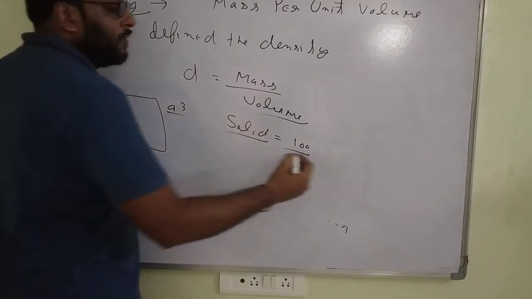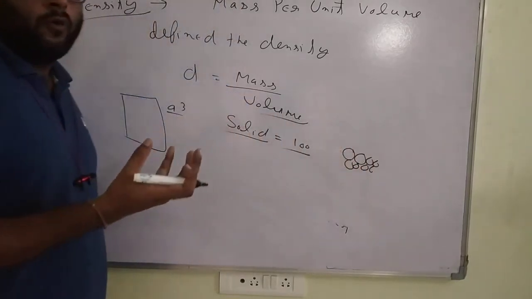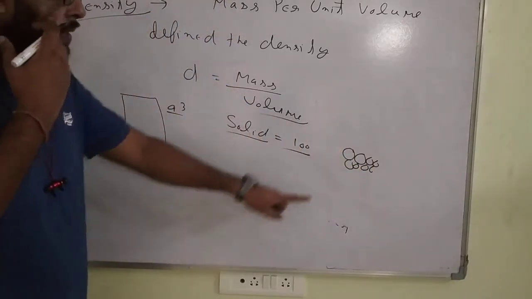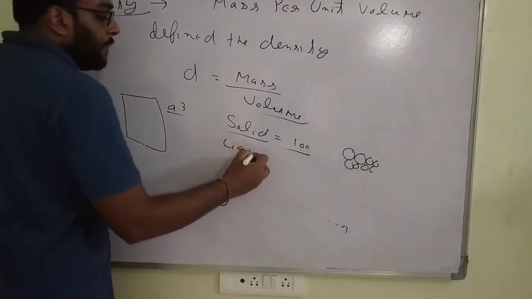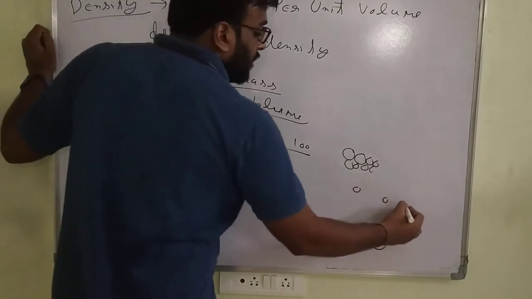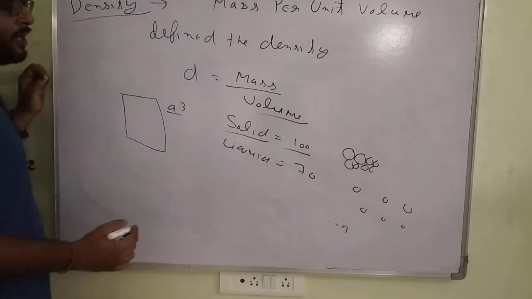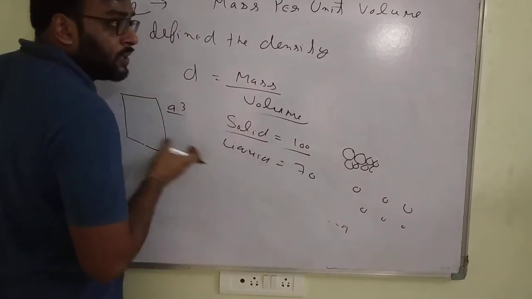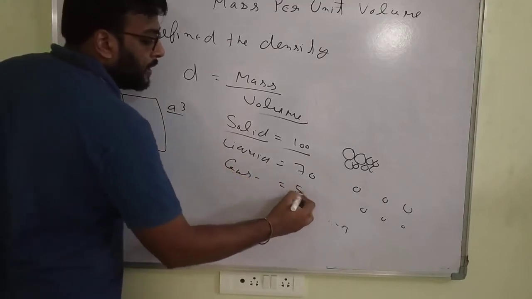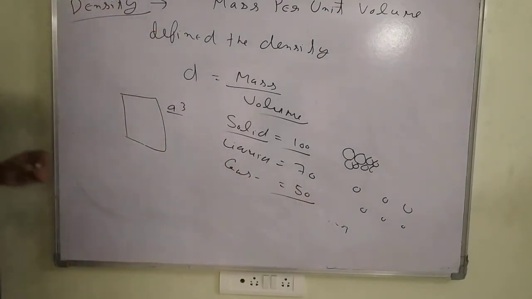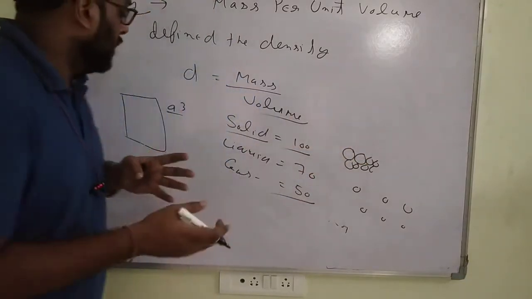In a solid, the particles are close packed, so in a particular volume, a greater mass will be present. Suppose I take the example of a liquid. The particles have some distance between them, so suppose 70 molecules come in the particular volume. In a gas, suppose only 50 particles can come inside, because the distance between the particles is very high.